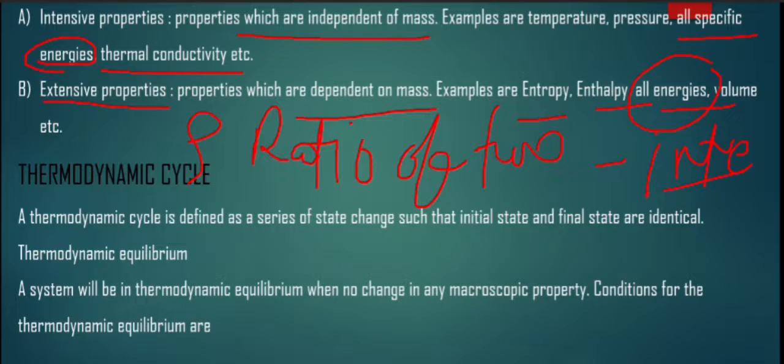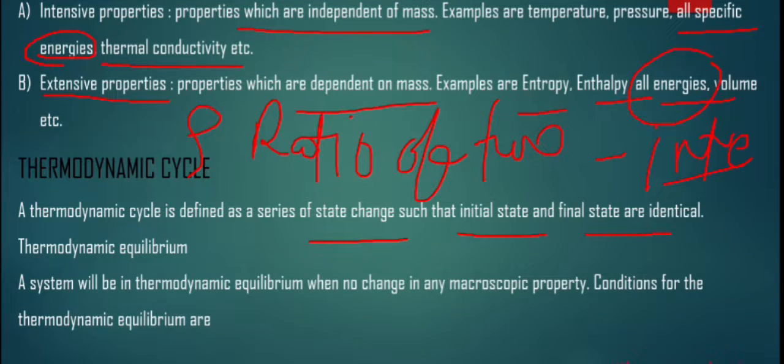Next one is thermodynamic cycle. A thermodynamic cycle is defined as a series of state changes such that initial state and the final state are identical. So what it is saying is that a thermodynamic cycle is defined as a series of state changes. The state will change, but the properties of the initial and final state will have no difference; both will be the same.